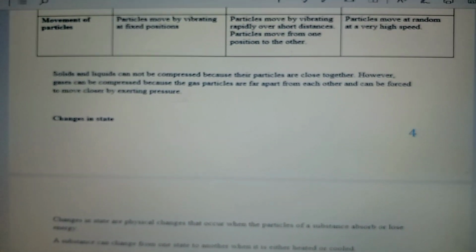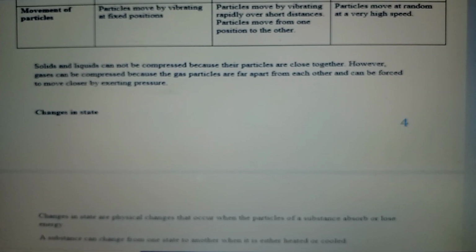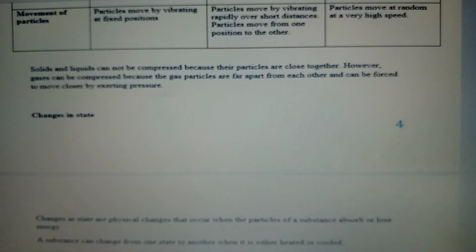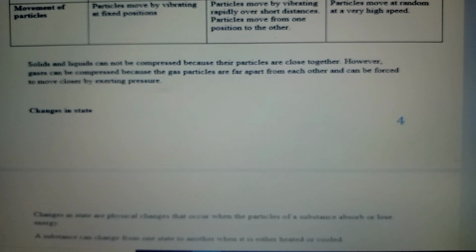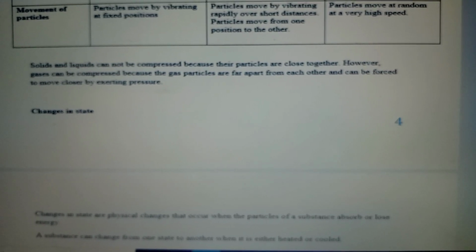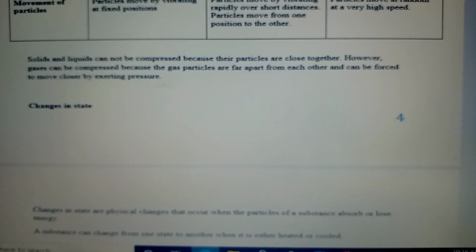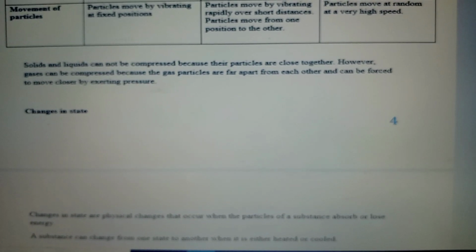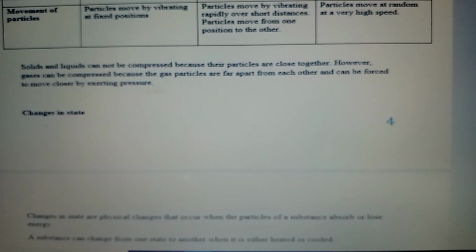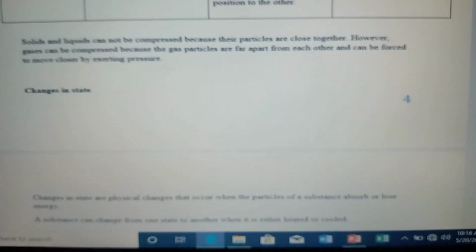Solid and liquid cannot be compressed because their particles are close together. However, gases can be compressed because the gas particles are far apart. So those are the points you have to take note of.